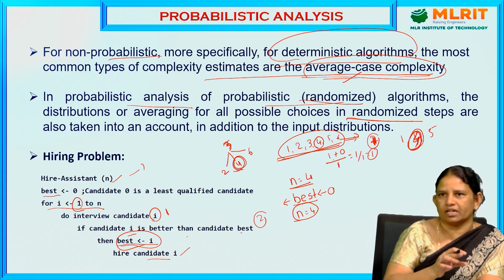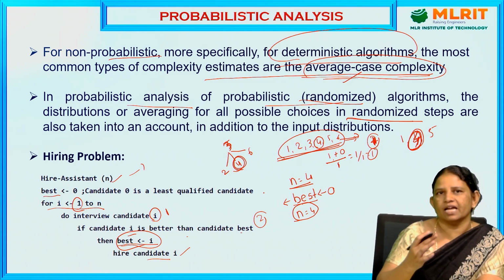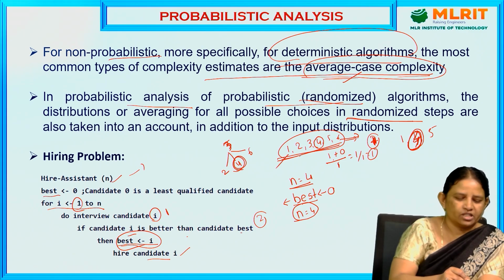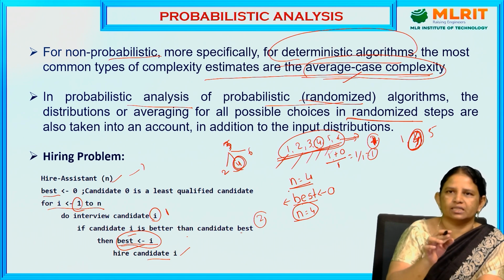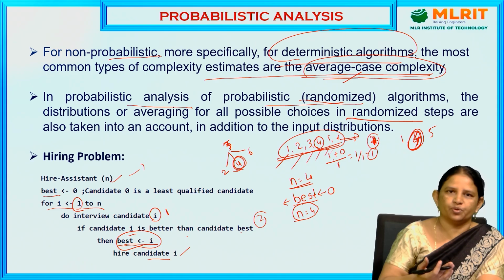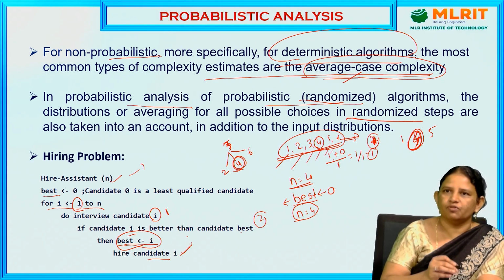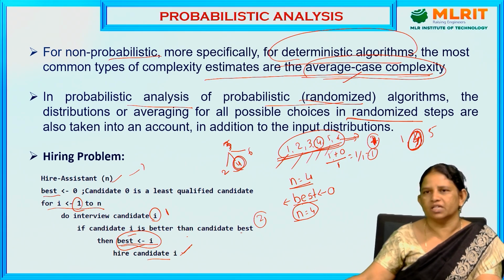After 4 candidates are interviewed, the best person will be hired as the office assistant. That means we check all possibilities: 1 is best, 2 is best, 3 is best, 4 is best, 5 is best, 6 is best. Among all the 6 possibilities, we select the best quality as the office assistant. The number of input distributions that has to be done for selecting the best candidate, based on that we estimate the time complexity. That is called probabilistic analysis.